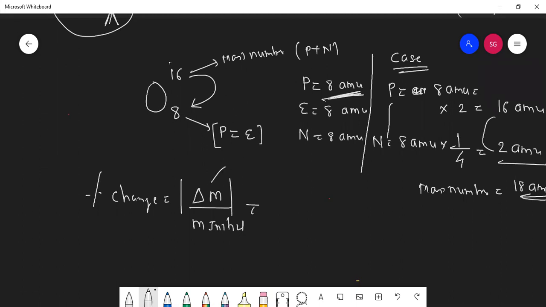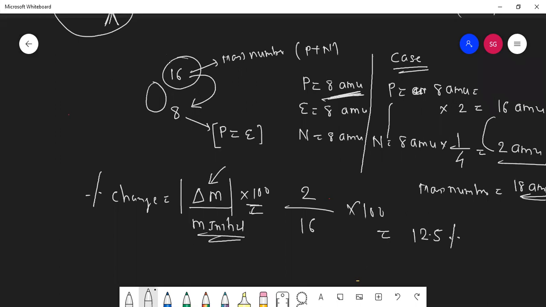Okay, what is this delta M? This is change in the mass, students. Okay, first it was 16. Now it is 18. So how much is the change? 2. What was the initial mass? 16. And into 100. Okay, sorry, I forgot here to type 100. So when you solved, you told me the answer 12.5%. Now is it clear? Yes, sir.